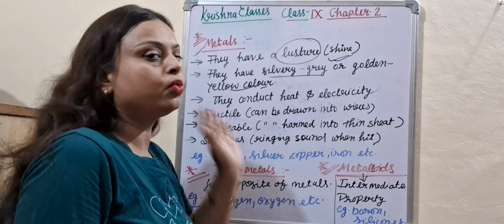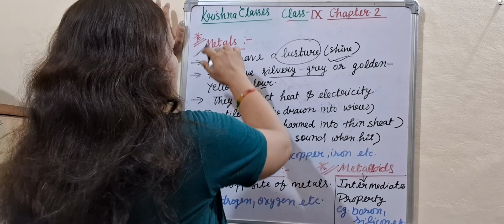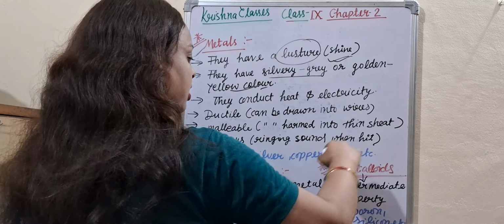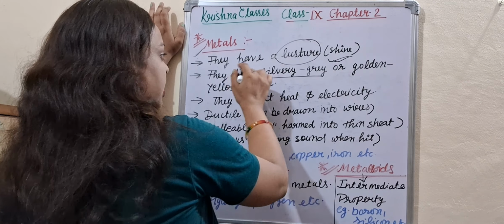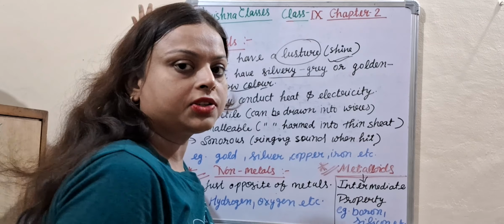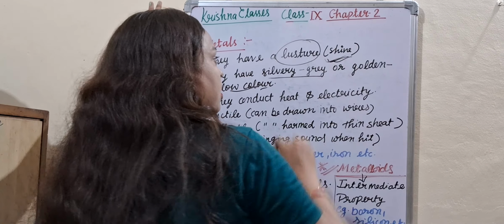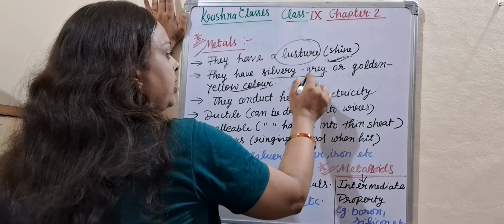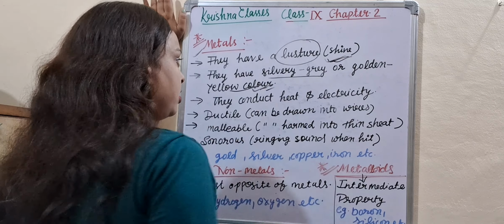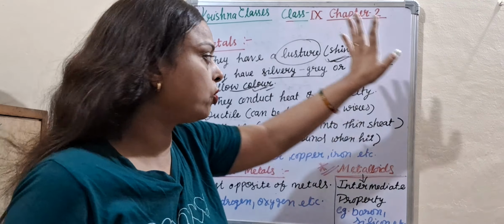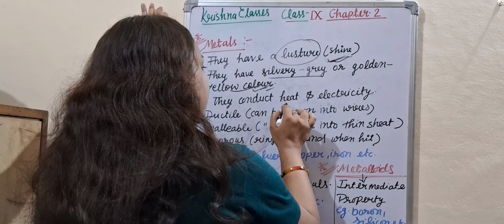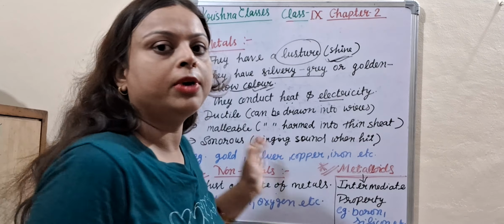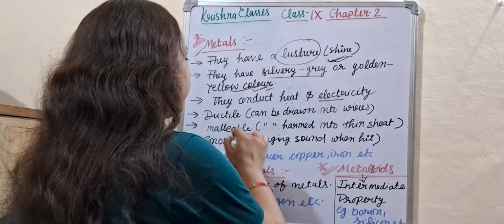So let's start today's class. What is today's class? Properties of metals, non-metals and metalloids. Metals have luster. Luster means shine. They have silvery grey or golden yellow color. Metals conduct heat and electricity.